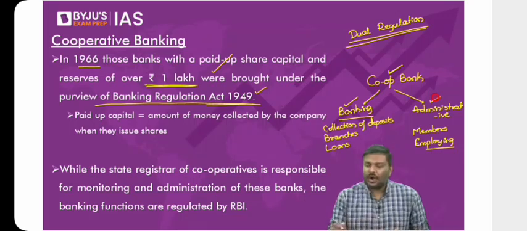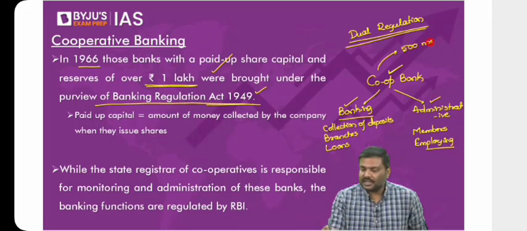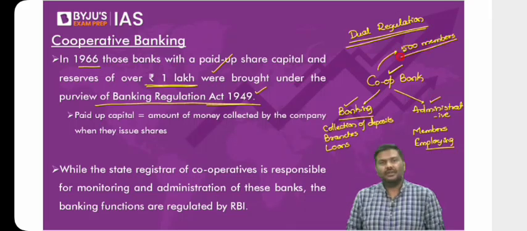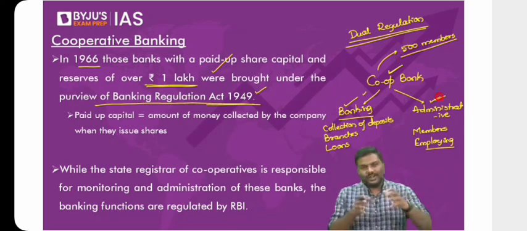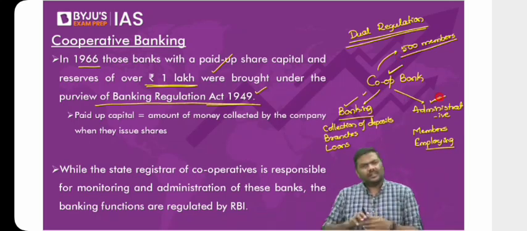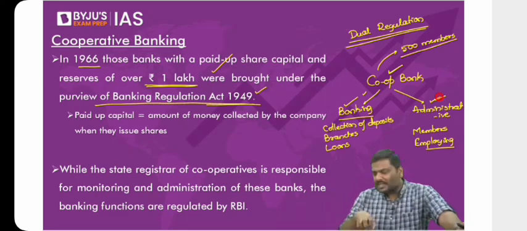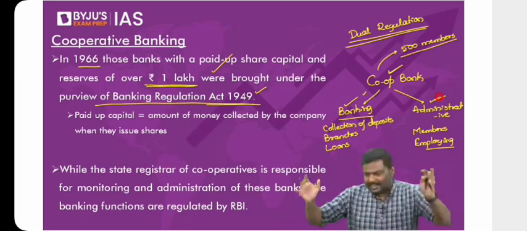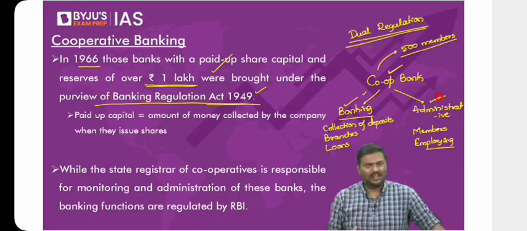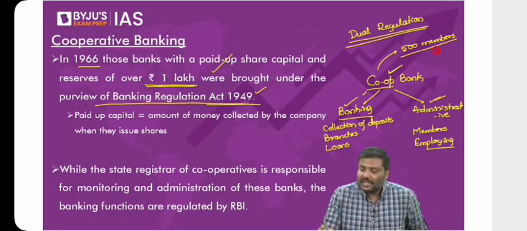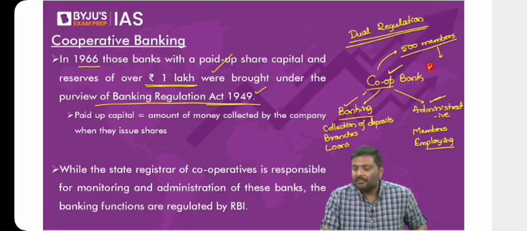Now, imagine a cooperative has 500 members. Do you think all 500 members can be involved in the management operations of the cooperative bank? Just take an example, you will automatically understand. Can you imagine all these 500 members coming to the office daily, deciding what should we do with deposits, or with the number of people who are working, etc.? That's not possible. That is the reason in cooperatives there is a management which is called the board of directors.